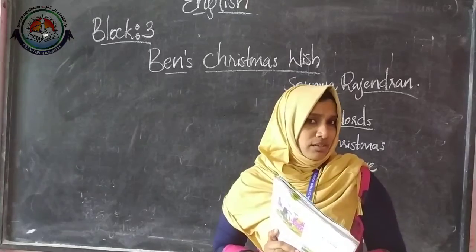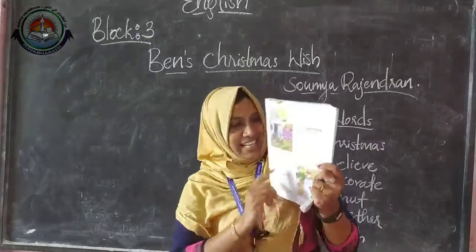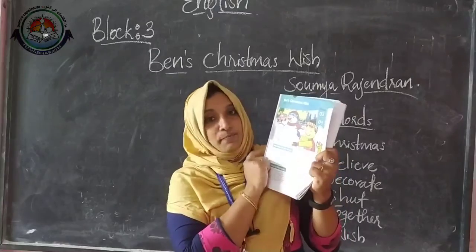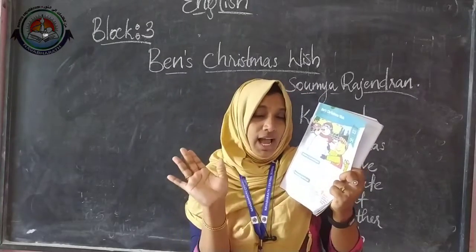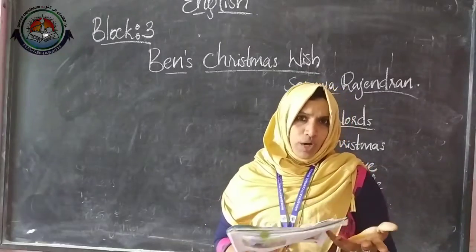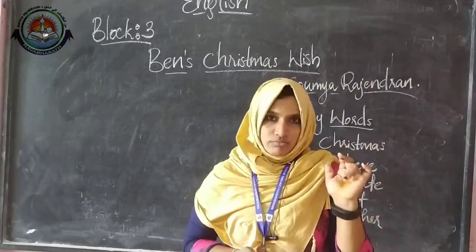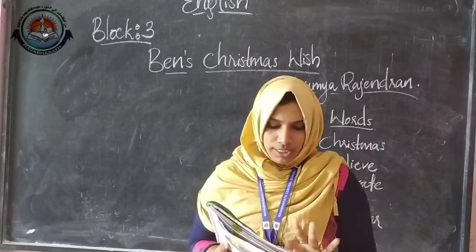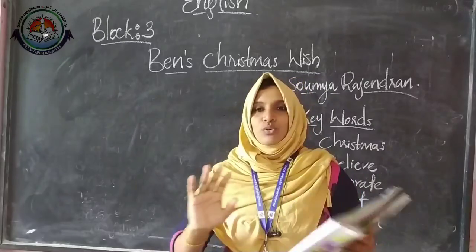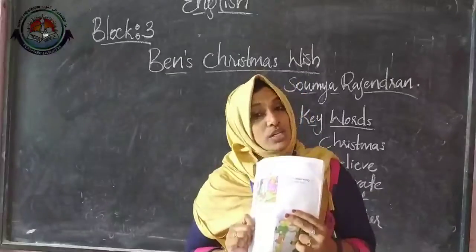So what is going on here? Yes, Ben was sad. So who is Ben? Yes, this is Ben. From this cover picture you can see a boy. So this is Ben. So he was sad in the beginning. In the beginning of the story, Ben was sad. Why? Because his dad was going away for work. He is going to Australia. He wouldn't be home for Christmas. That is the reason. So why was he sad? His dad was not with him this coming Christmas. That is why Ben was so sad.